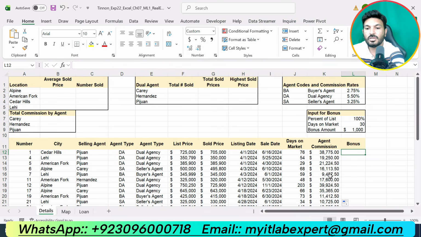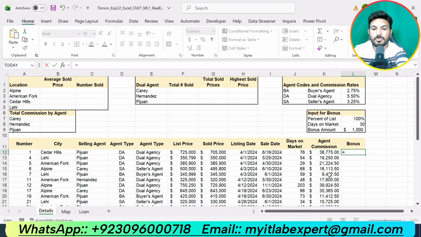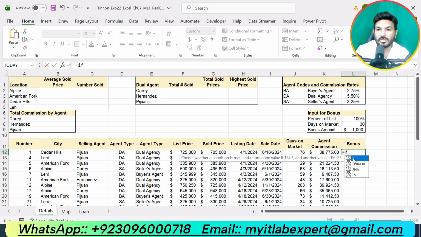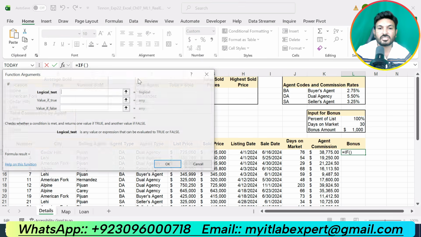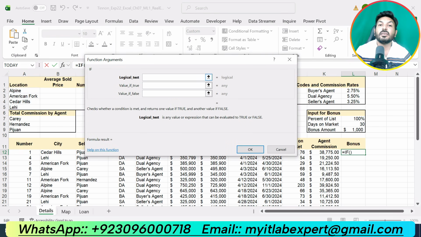So we will go to cell L12 and type equal sign and type IF. Double click on the IF function. Now click on the function symbol to enter the function arguments. Now we are supposed to nest this IF function with the AND function. So we will type AND here. Okay. Now we are supposed to check the two conditions.